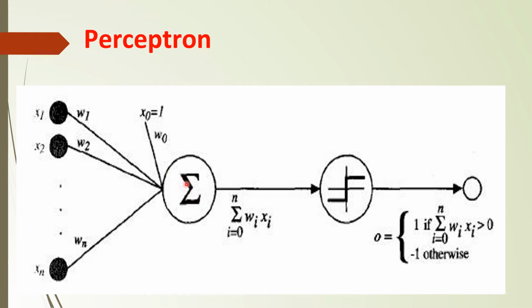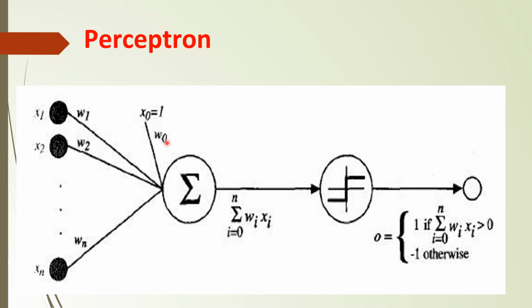This is our output node. Here, the output node is specified in some steps. First of all, we have to find out the summation. The summation is sigma i equals 0 to n of wi xi. Here the bias value is considered as x0, and the weight applied to it is w0.